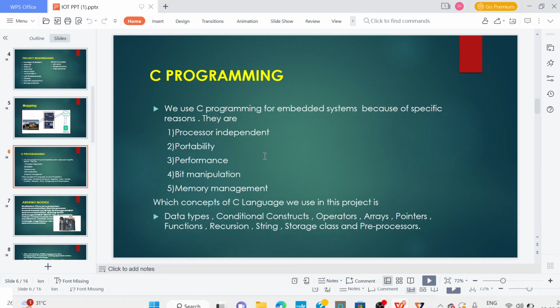In this internship, I also learned some concepts in C language. Those are data types, conditional constructs, operators, arrays, pointers, functions, recursion, strings, storage classes, and preprocessor. I have learned these concepts in C language and also some C++ topics in this particular internship. The concepts of C and C++ have been implemented in this particular project.